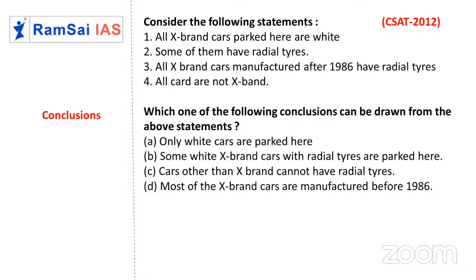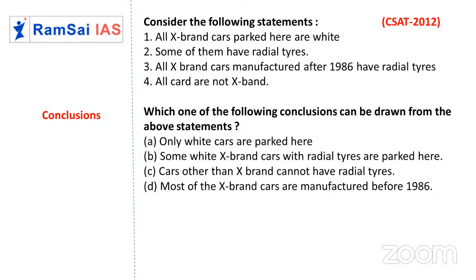Done. So let me read the four statements first. All X brand cars parked here are white. So there are some cars, out of that few are X brand, but all the X brand cars are white color only. Fine. So in the parking, few are white, few are not white. But whatever X brand we have, they are white only.